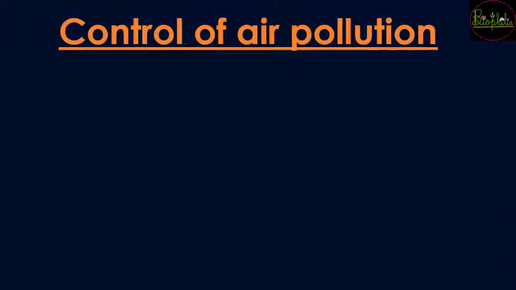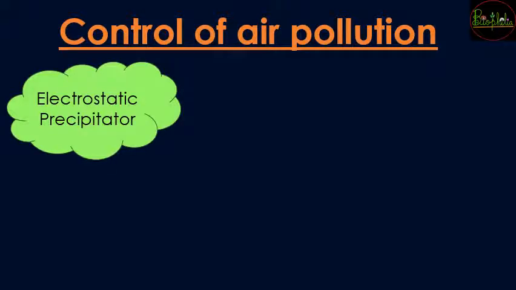Now we spoke about everything about pollution, its causes and its effects. But now what is our duty? Our duty is to control this particular air pollution. So what are the ways by which we can control this pollution? The first is going to be the electrostatic precipitator. This is a device which is going to be installed, and it can be helpful to control the air pollution. We'll see about these methods in detail one by one.